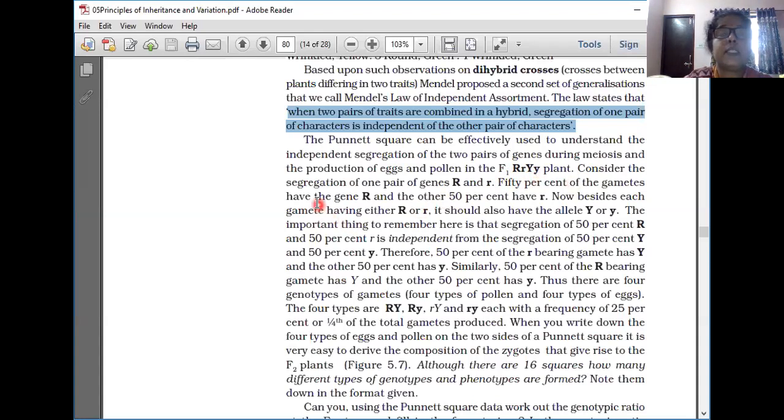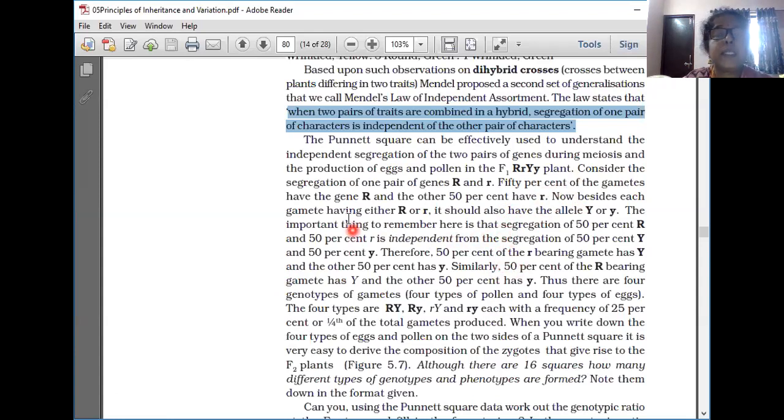Now consider the segregation of one pair of genes, capital R and small r. Capital R should be separated from small r.